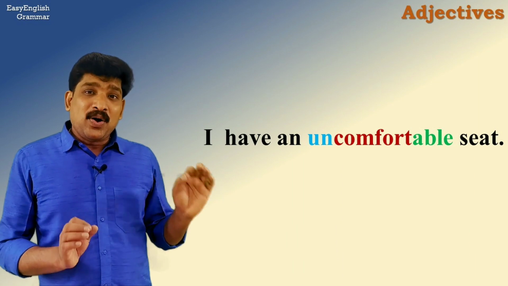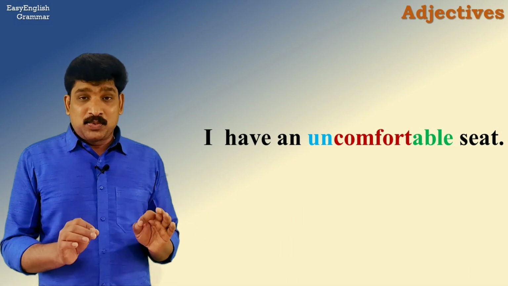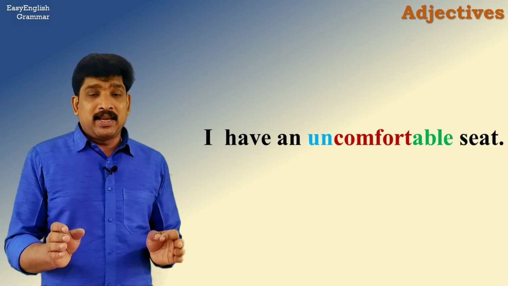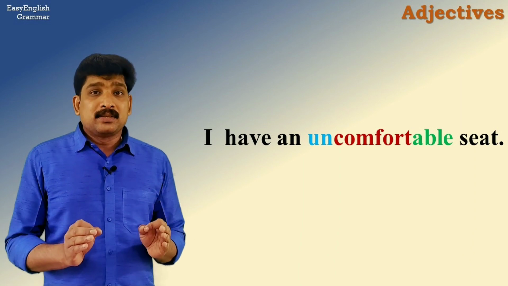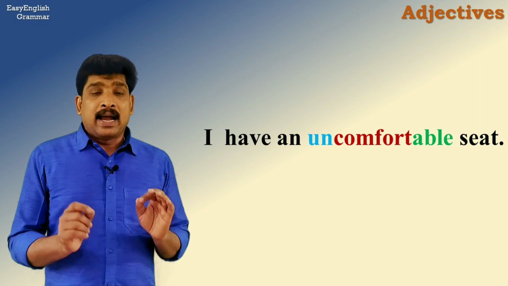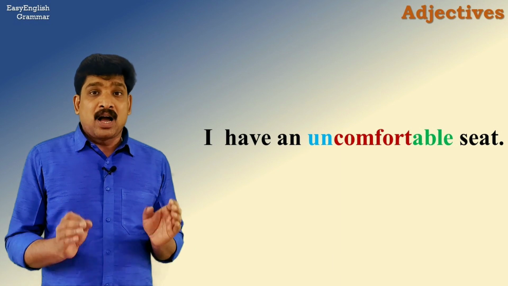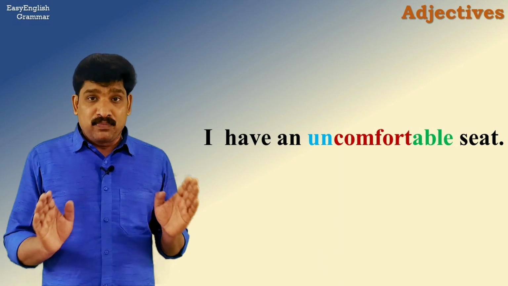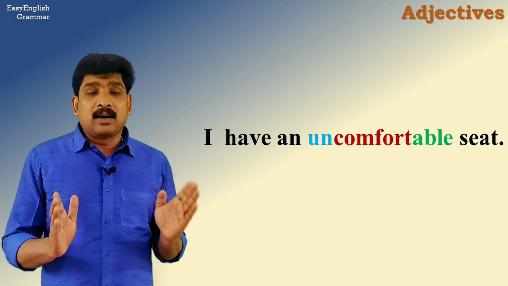Okay, so look at how we transform the word. The first word was comfort in English. First we added a suffix to make it into an adjective, which is comfortable. Able we added, and then we added a prefix un to make it negative. So the seat is not comfortable, it is uncomfortable.